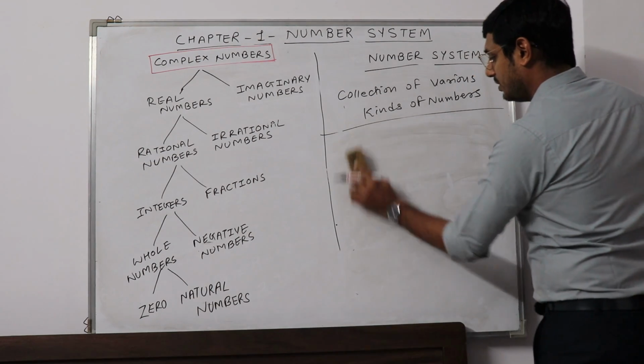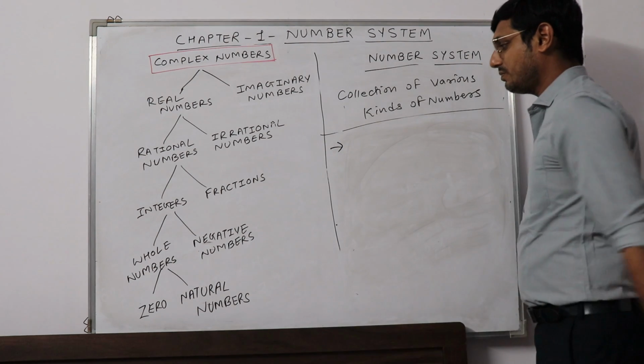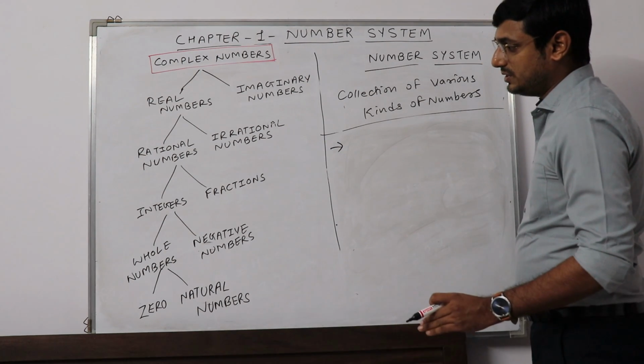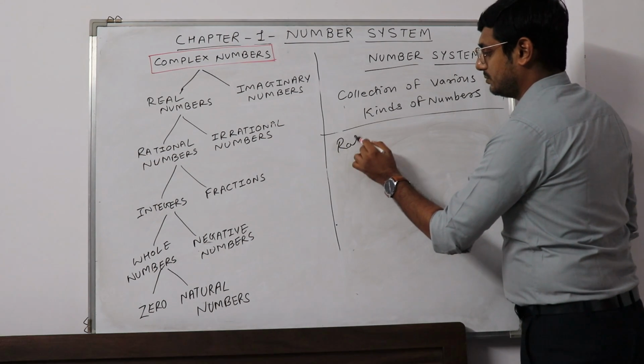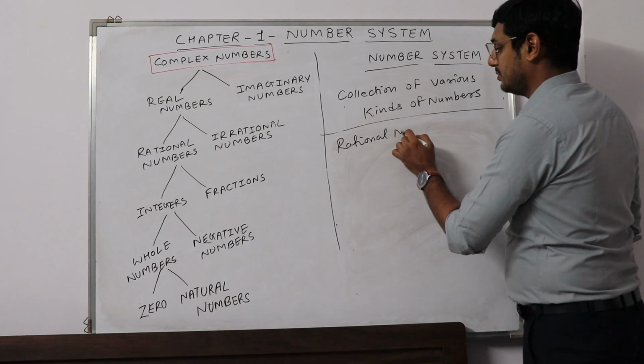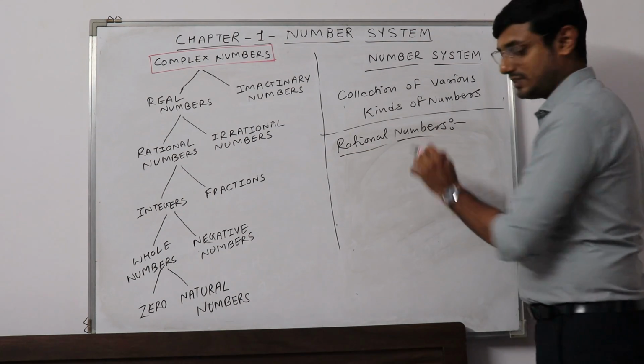Now if we proceed further, then we will have the set of rational numbers. Now what are rational numbers?